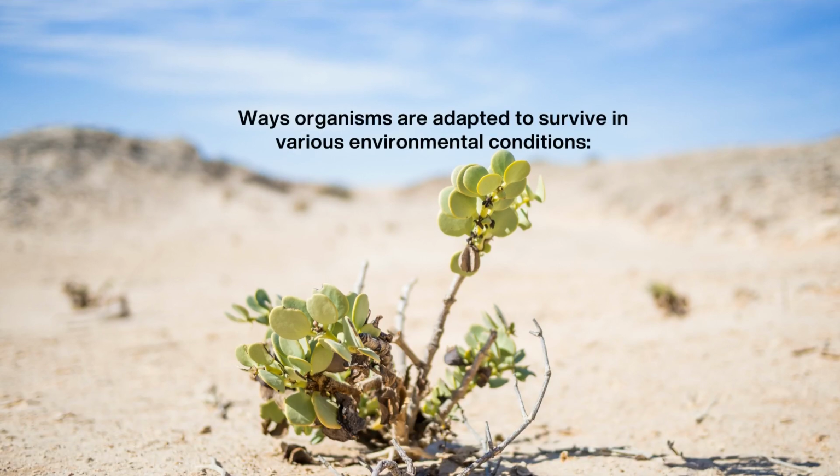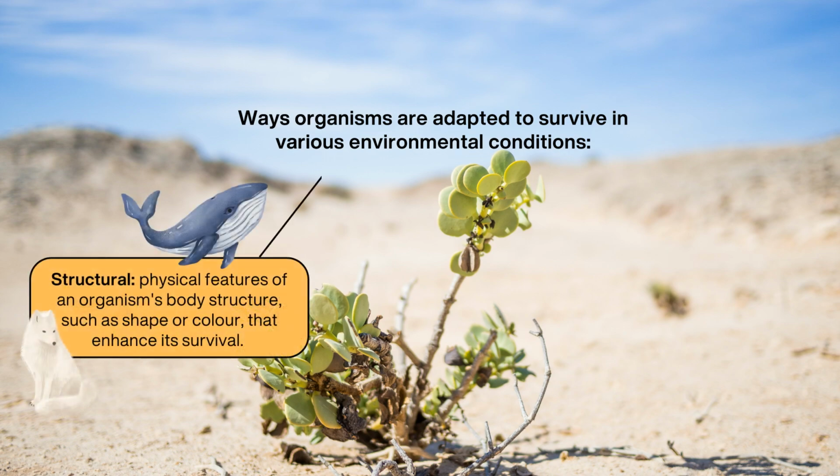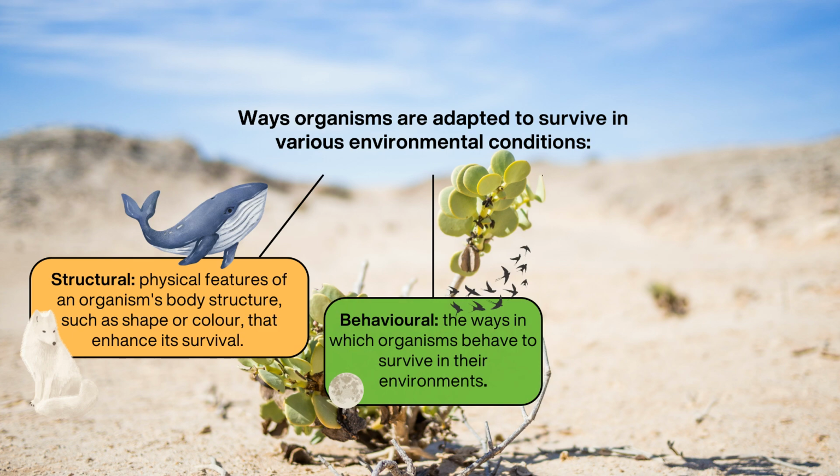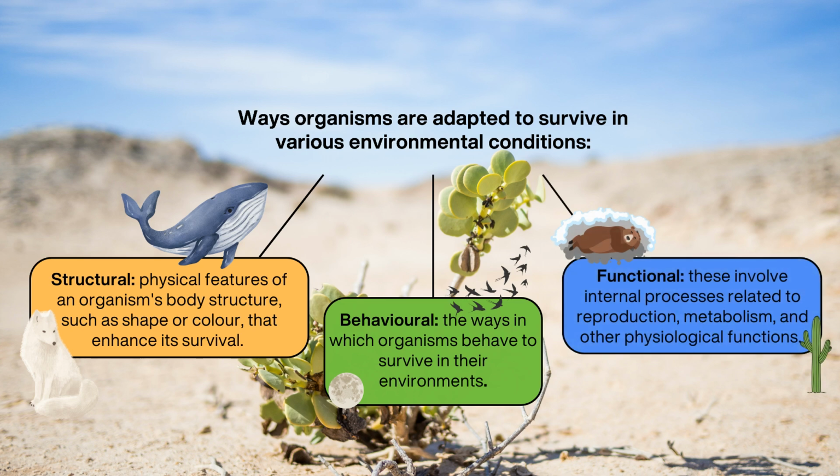Let's summarize the three main ways organisms are adapted to environmental conditions. In structural adaptation, physical features such as shape or colour enhance organism survival. In behavioural adaptation, the organisms change the way they behave, and functional adaptation involves internal processes related to reproduction, metabolism, and other physiological functions. Each type of adaptation plays a crucial role in helping an organism survive and thrive in its particular habitat.